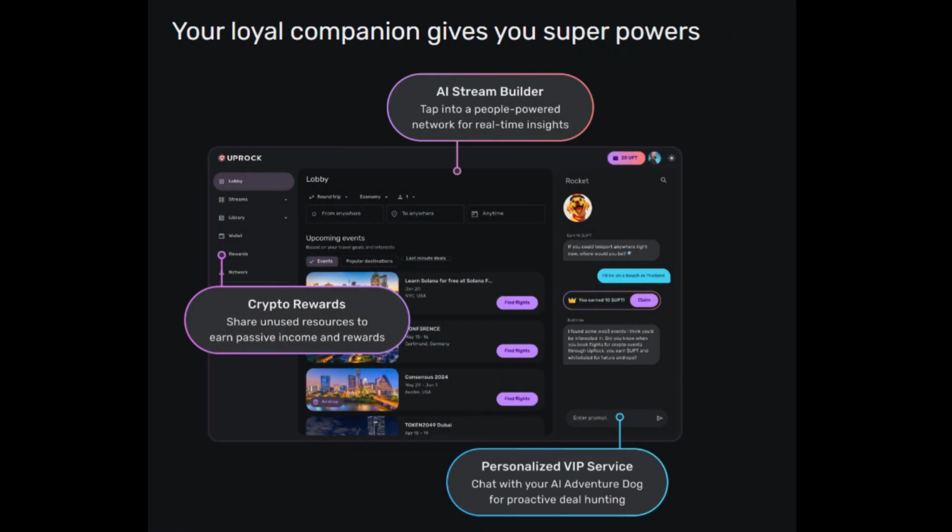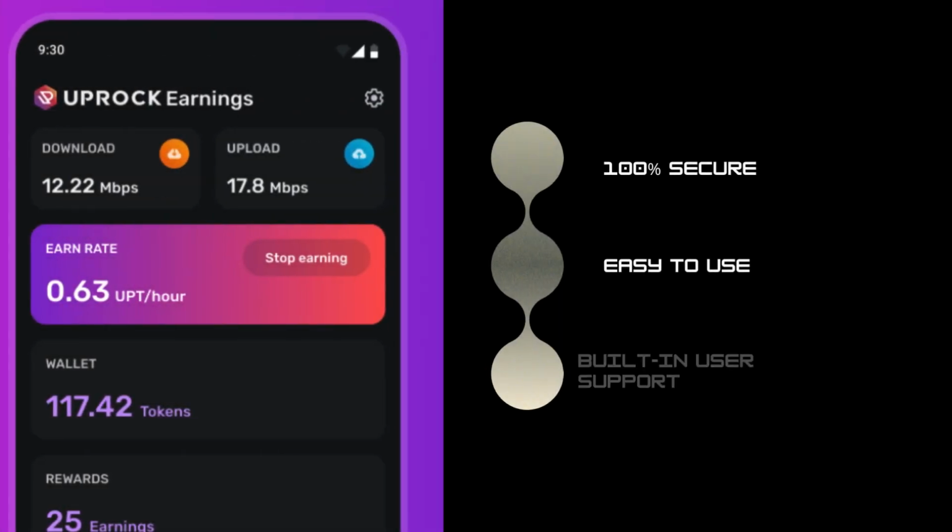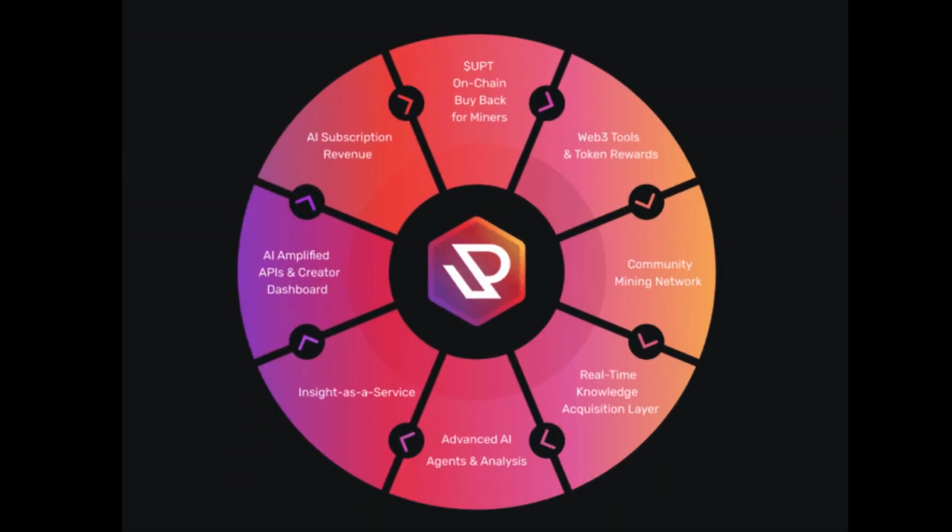to a smarter, liberated internet. Transform your dormant internet into passive income with UpRock's reward program. Effortlessly sign up and start earning rewards, including UpRock's official crypto token, $UPT, in under 2 minutes. With UpRock, you can earn rewards for travel deals, tokens, airtime minutes, and more.